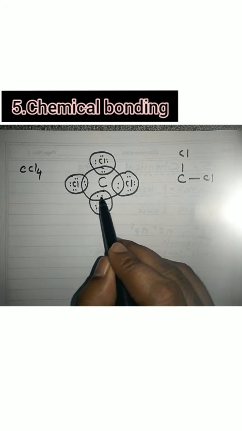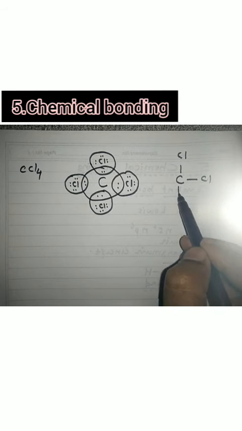The single bond is coming from these 2 electrons. Write it like this, or write it like this: CCl4. So in this way the formation of bond takes place between atoms to form a molecule according to Lewis dot structures.